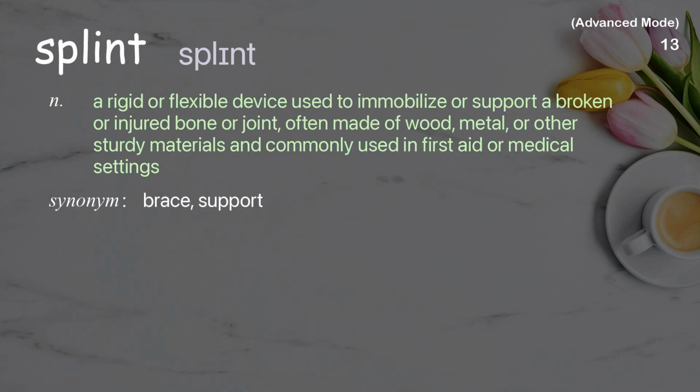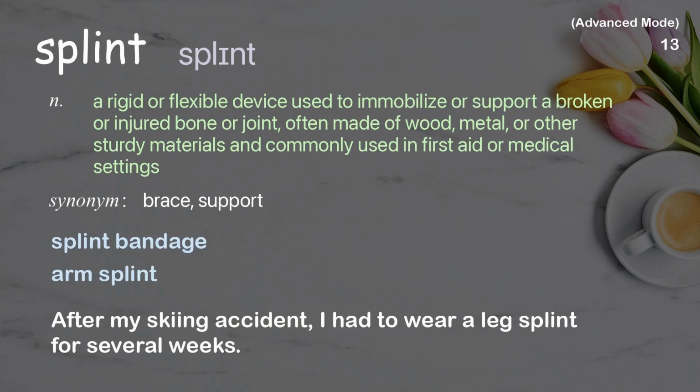Splint. A rigid or flexible device used to immobilize or support a broken or injured bone or joint, often made of wood, metal, or other sturdy materials and commonly used in first aid or medical settings. Examples: Splint bandage. Arm splint. After my skiing accident, I had to wear a leg splint for several weeks.